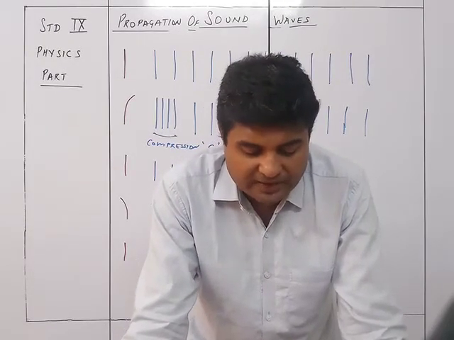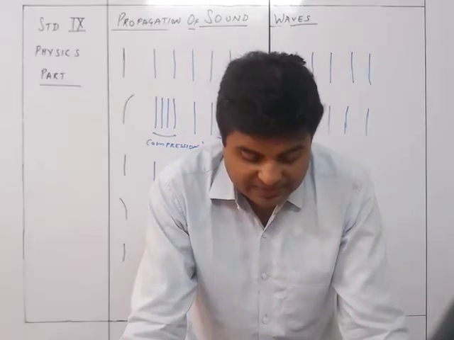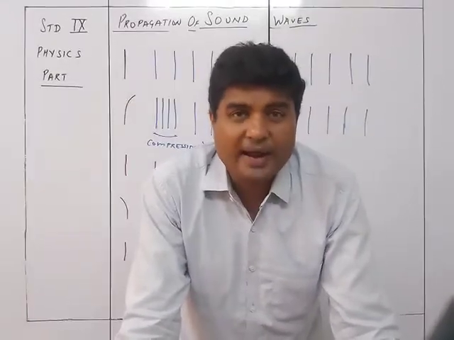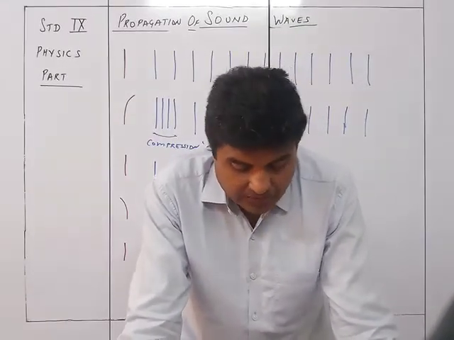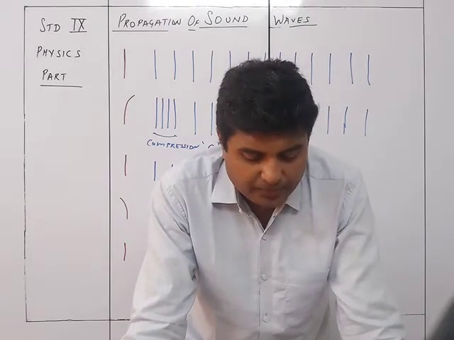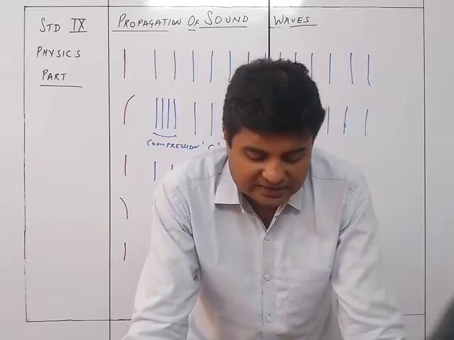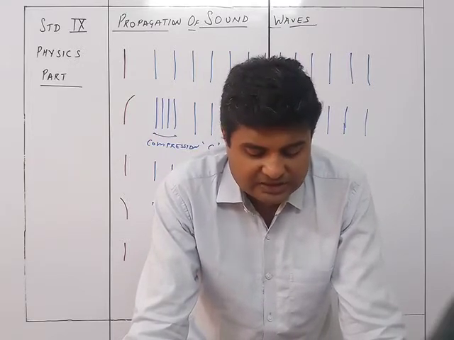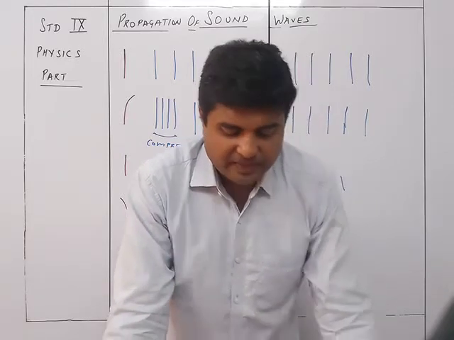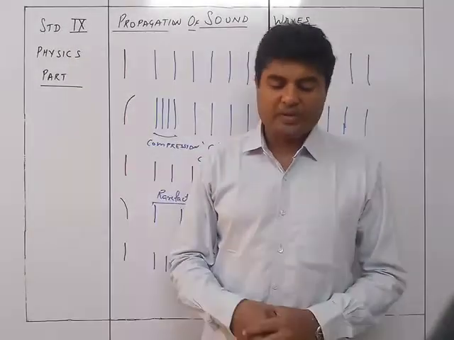So the particles of the air in this layer get closer to each other. That is, air of these layers gets compressed, or a compression is formed at C. The particles of this layer, while moving towards the right, push and compress the layer next to them, which then compresses the next layer, and so on. Thus the disturbance moves forward in the form of compressions. The particles of the medium get displaced, but they do not move away along with the compression.